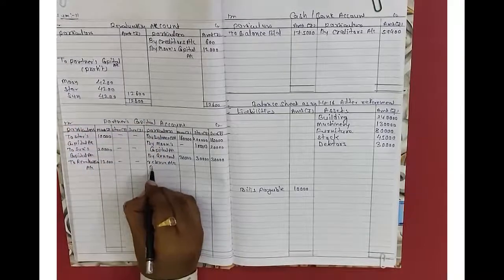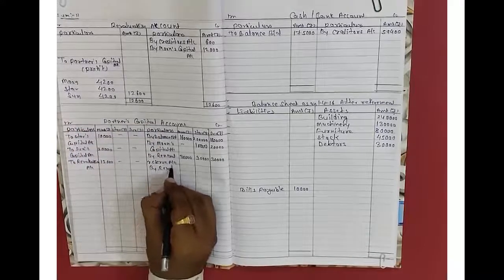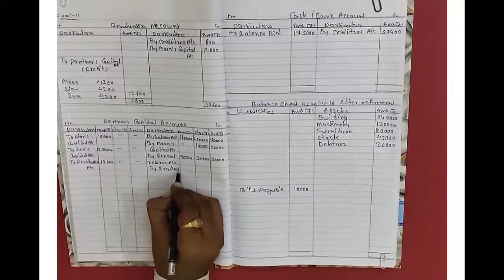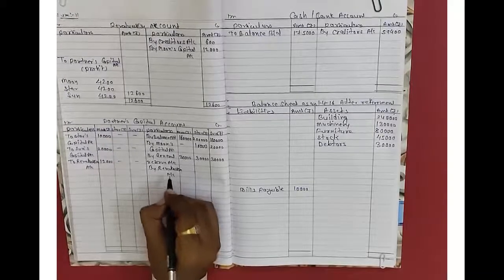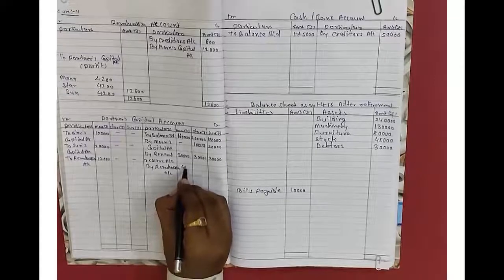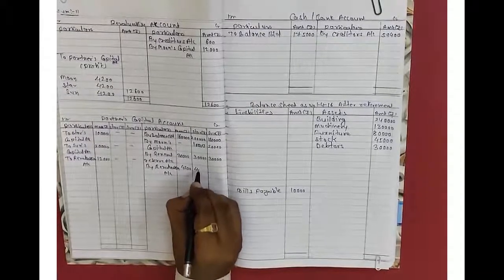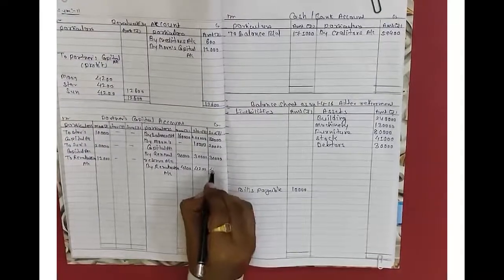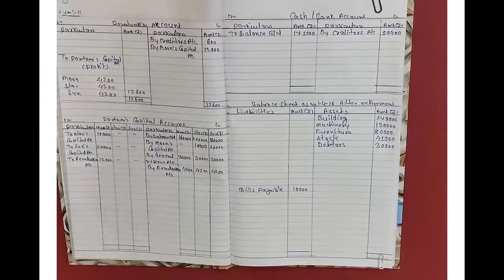Okay, by revaluation account 4200, 4200 and 4200. Okay, now we are going to solve the last adjustment: after retirement of Sun, Moon and Star will maintain their capital in new profit and loss sharing ratio, and the difference is transferred to bank account.